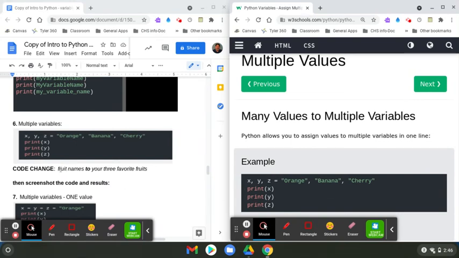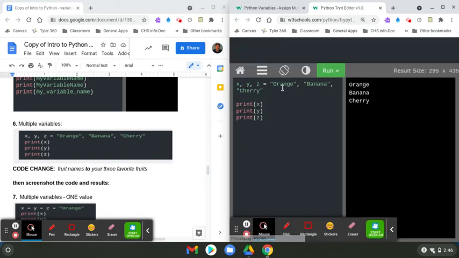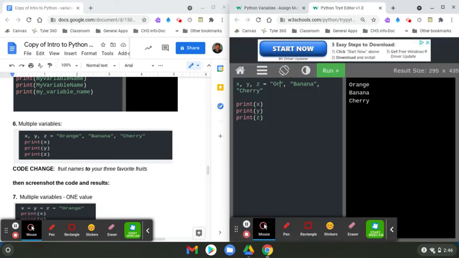So, anyways, we're on this right here. It says we're going to make some coding changes. We're going to change the fruit names to our three favorite fruits. So I'm going to go ahead and click try it yourself. And then I'm going to change, like, say, oranges or orange to pears. Bananas, I'm going to change to grapes. And last but not least, cherries to strawberries. And then I'll punch run to make sure I didn't mess anything up. And there it is. It changed the list with quotation marks.